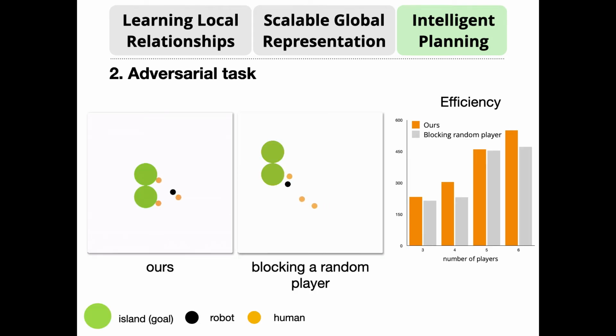We also tested our framework in an adversarial task. Here, the robot plans to prevent players from collectively reaching any goal. On the left, a robot using our policy based on the graph representation is more effective than randomly choosing a player to block, which is shown in the middle.